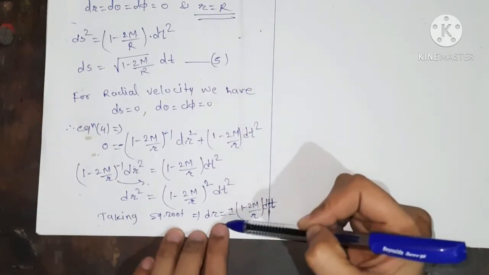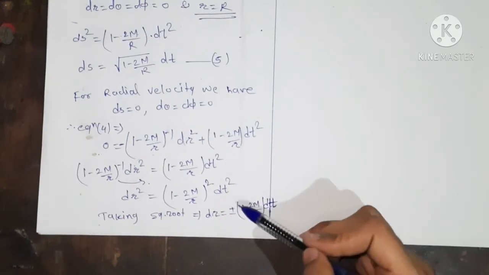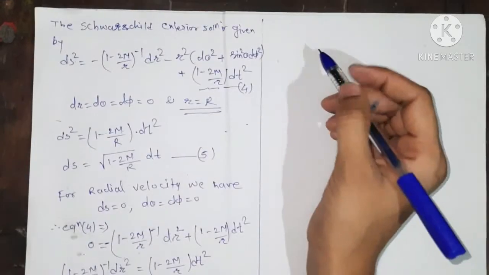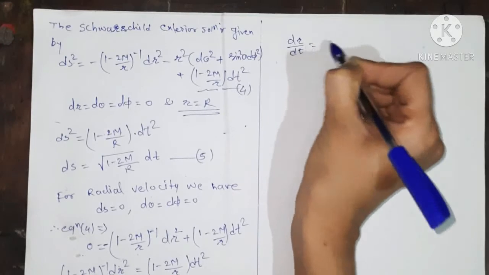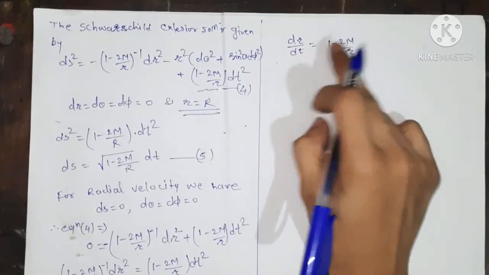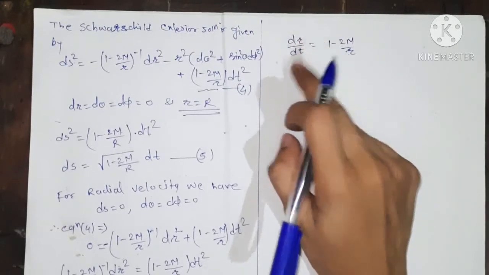That is, r is increasing, therefore we take the plus sign here. Thus we have dr upon dt equals 1 minus 2m upon r.